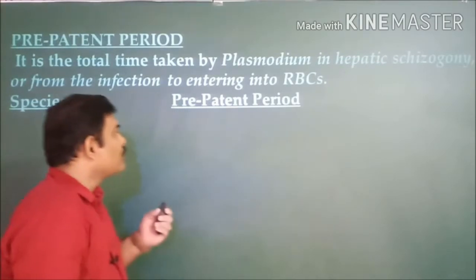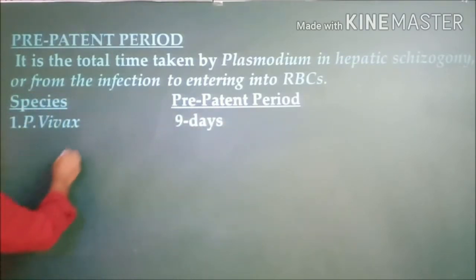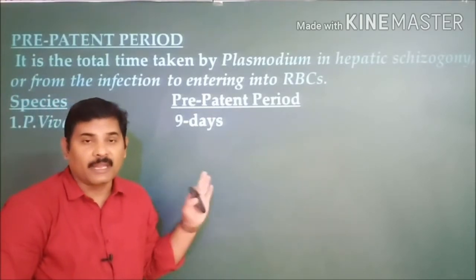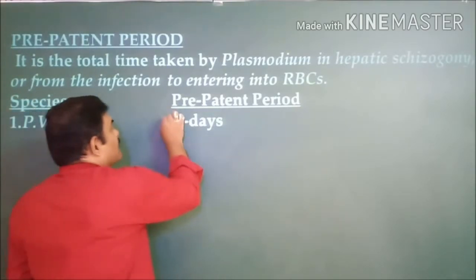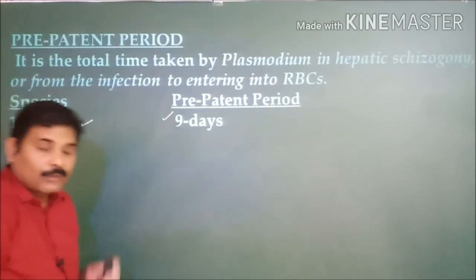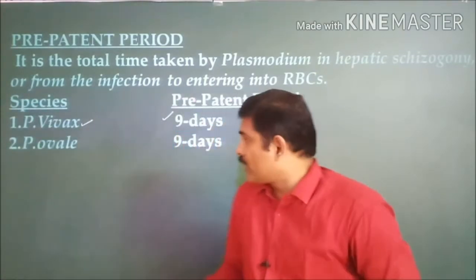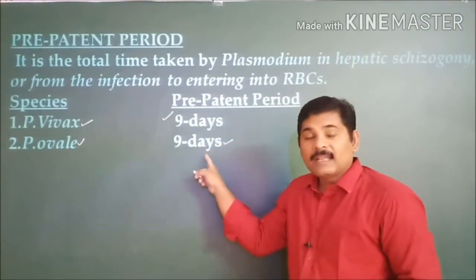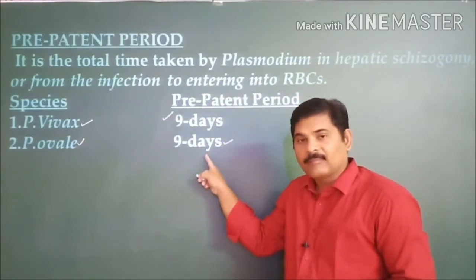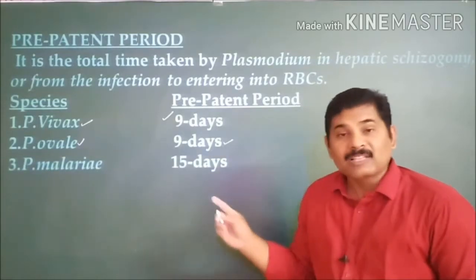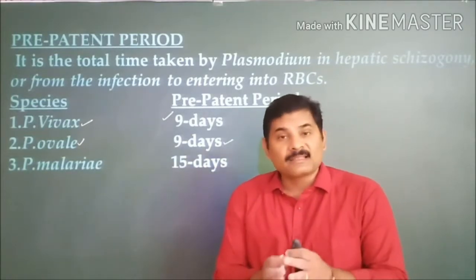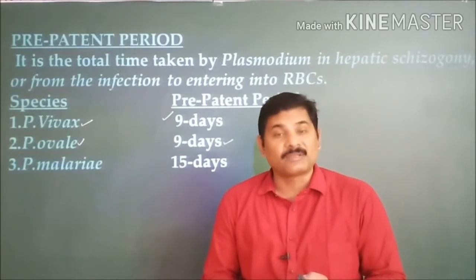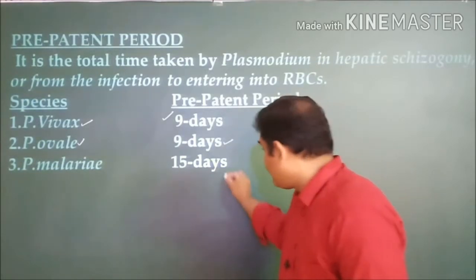When you see Plasmodium vivax, it takes about 9 days to complete the hepatic schizogony. Plasmodium ovale also takes the same time, 9 days. Next, Plasmodium malariae takes the maximum time to complete the hepatic schizogony, or the pre-patent period, which is 15 days.